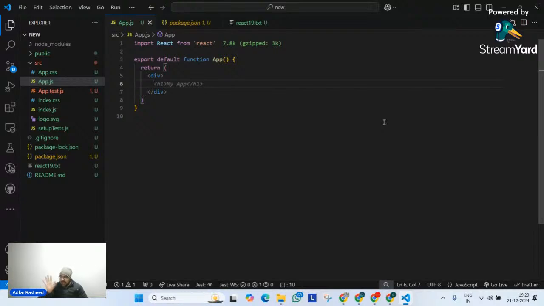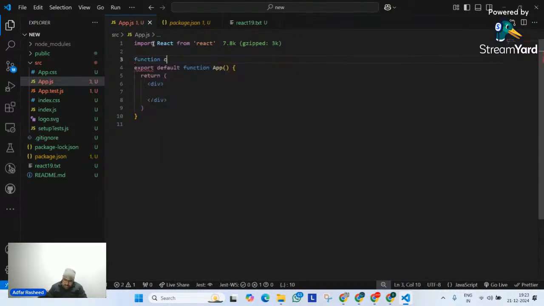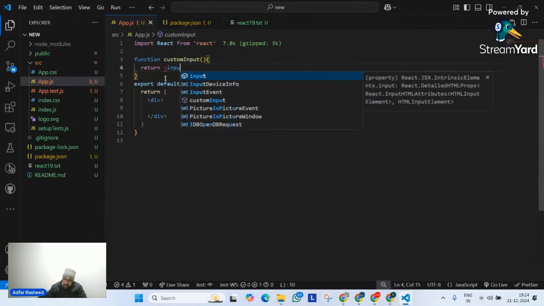Now, same example. I'm not going to do anything else. Literally same example. I will go here and I will define a component. Let me define the same component. So function CustomInput is equal to a function like this. And it's supposed to return something. So let me simply tell it to return the same logic, which is my input field.